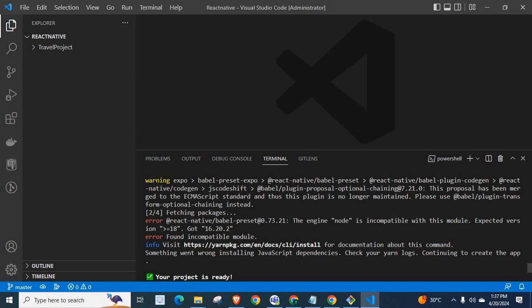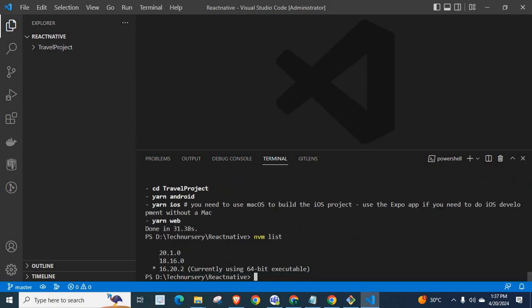So what are they suggesting? We have to use a node version which is equal to 18 or greater than 18. Currently 16.20.2 is being used. That is correct, because when we check here, this 16.20.2 is currently in use. So let us switch to this 18.16.0.